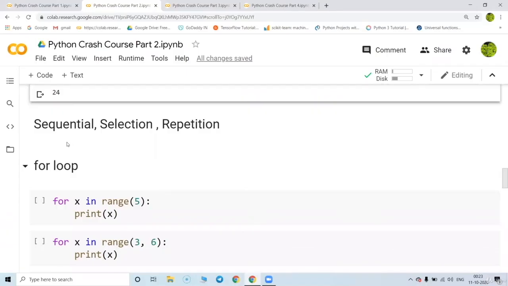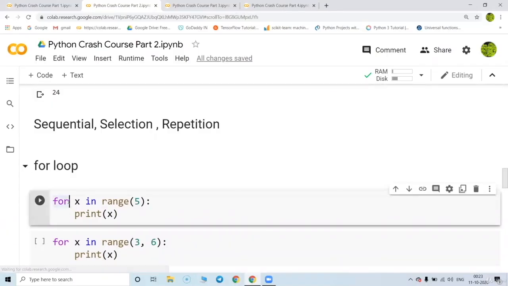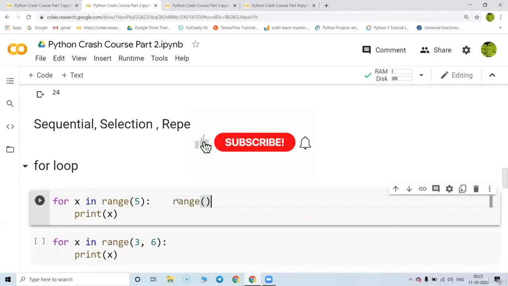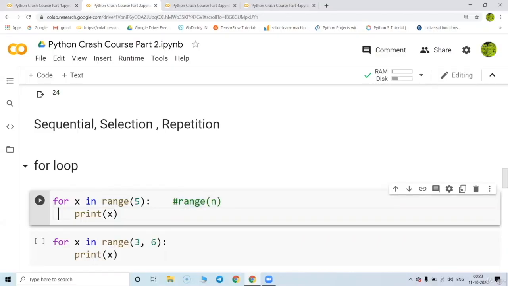So for loop, if I write like this, for x in range 5, print x. What is the meaning of that? Whenever you write range in the bracket, suppose n, this is going to basically generate the values from 0 to n minus 1.